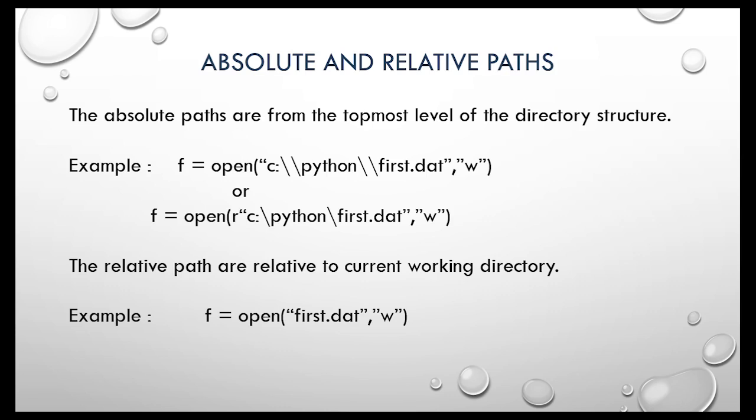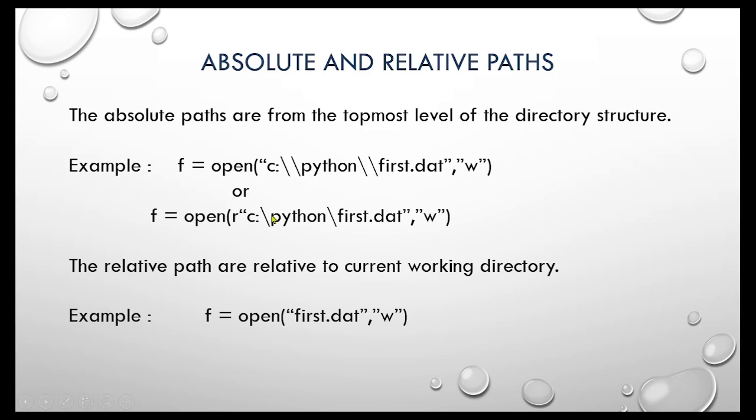So for example, here you can see f is equal to open and then the complete path of the file. Now here you can see double slashes because backslash is a special symbol. So to remove the speciality of this symbol, we need to write a double backslash. Or we can use an r prefix in front of the string to make it a raw string. That means there is no special meaning attached to any character.